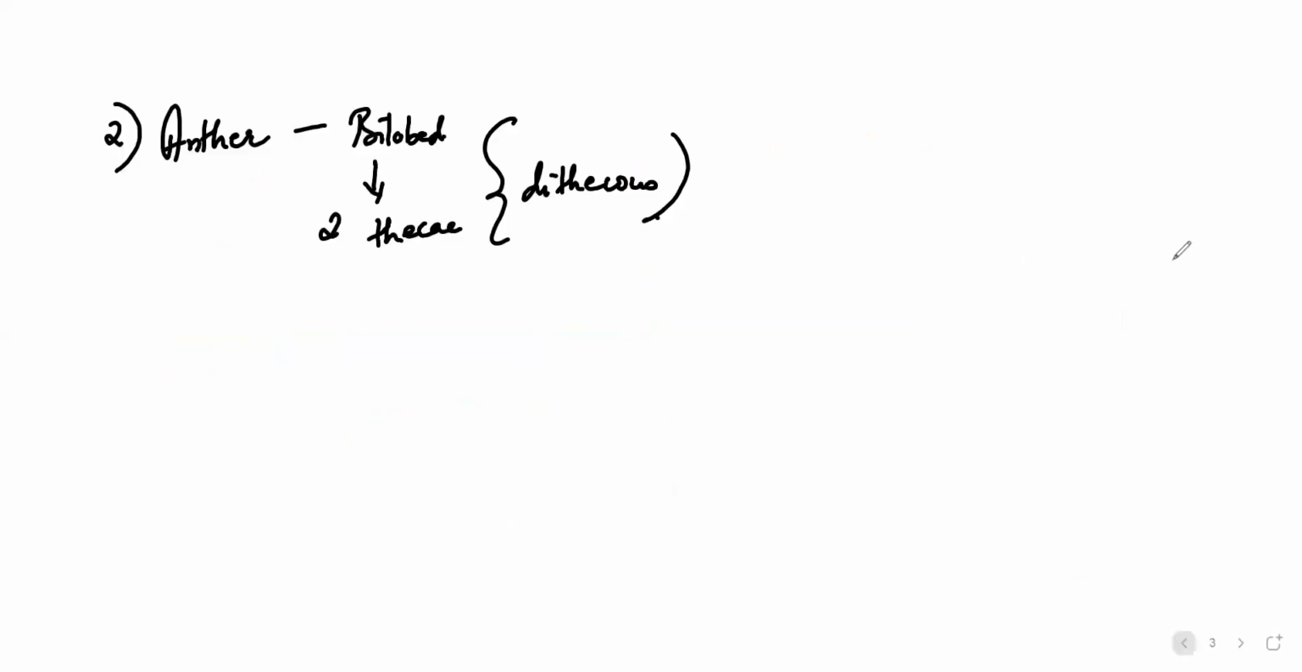Okay, so this particular anther part, let's see in detail. Okay, so already we know that it is a bilobed, dithecous structure. But one more thing is there, that it is also tetragonal. Now tetra means four. So it is basically a tetragonal structure, meaning it is consisting of four things. Okay, that is called as what? Microsporangia.